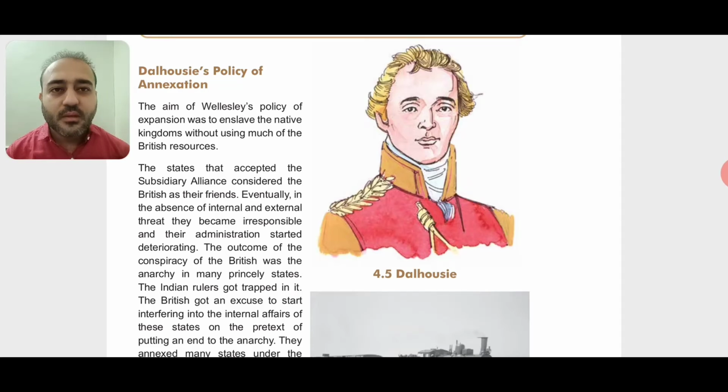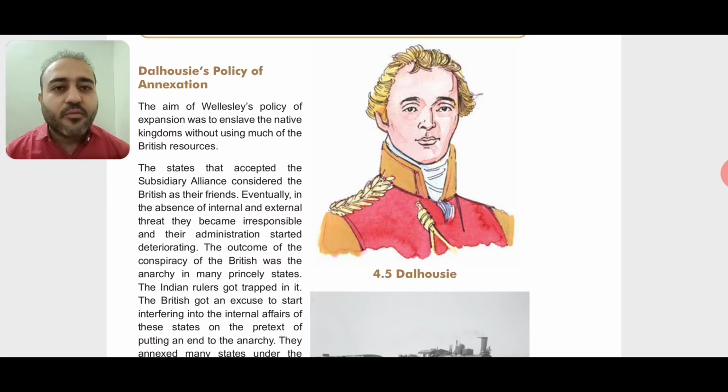I am Dhaval sir and our today's topic is your social science chapter number 4, that is how the traders became the rulers part 2. In our first part we had discussed about the Wellesley's policy of annexation and how the Britishers expanded their rule in India.